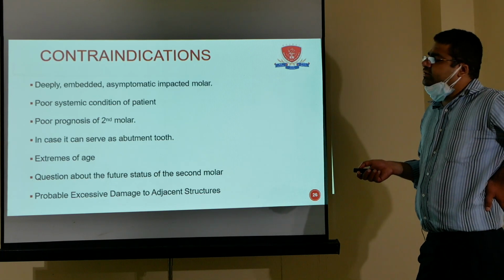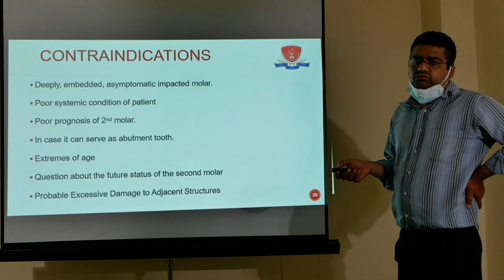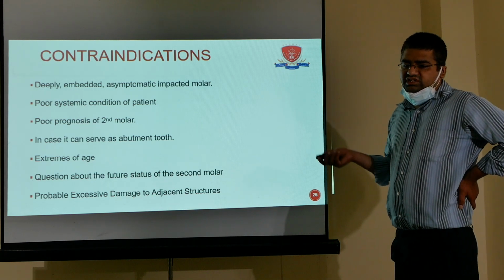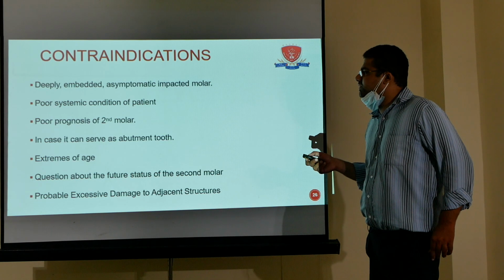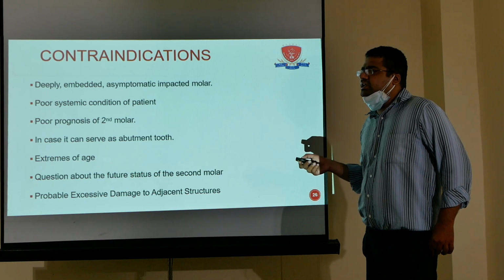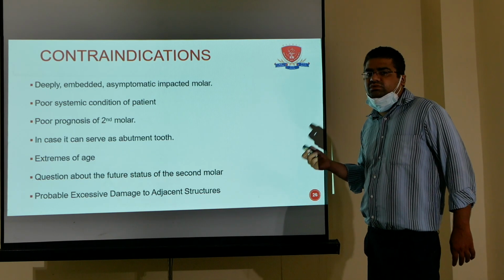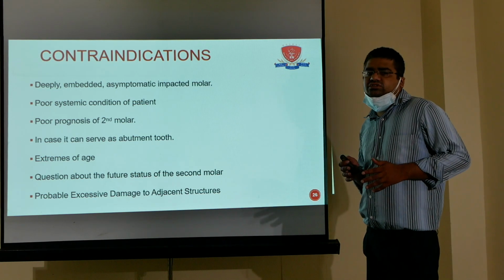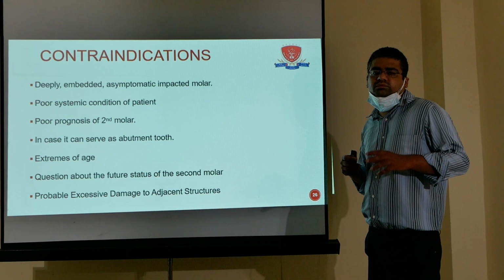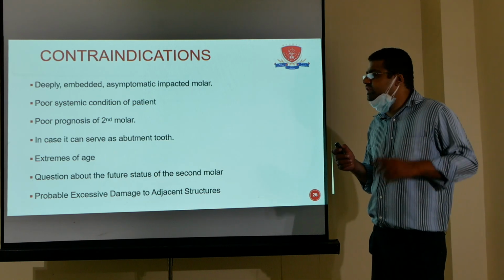Contraindications: a deeply embedded or asymptomatic tooth, which we don't want to remove because it is symptomless. Then poor systemic condition of the patient, such as diabetes or some cardiac issue. Then poor prognosis of the second molar: if the second molar is not there, then the third molar can be used as a pontic and we can give a bridge over there.